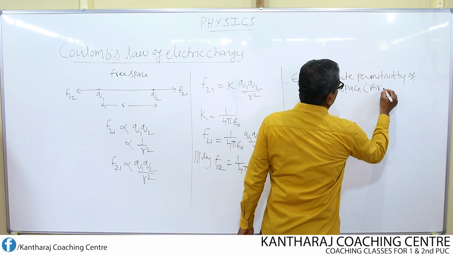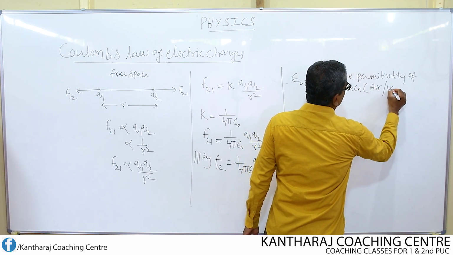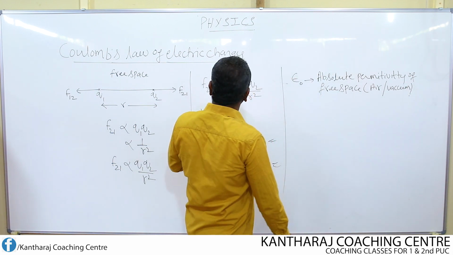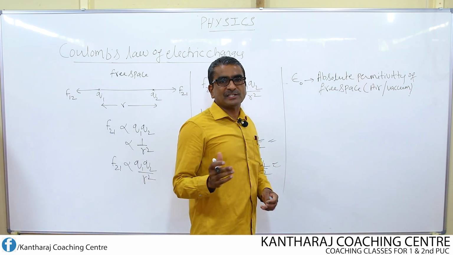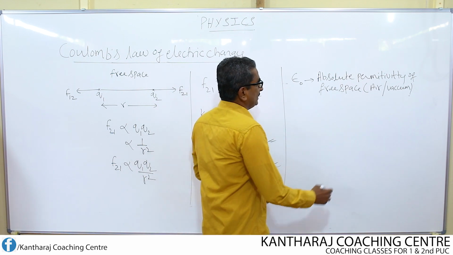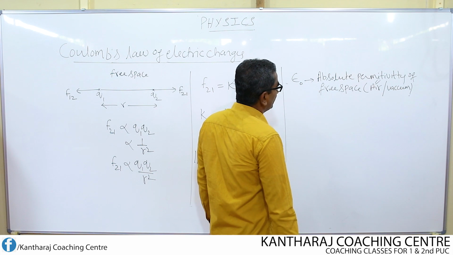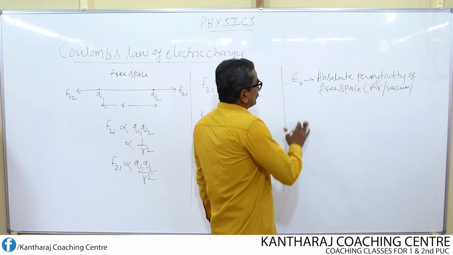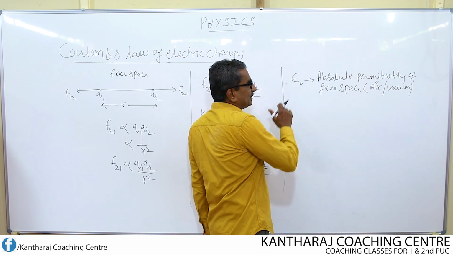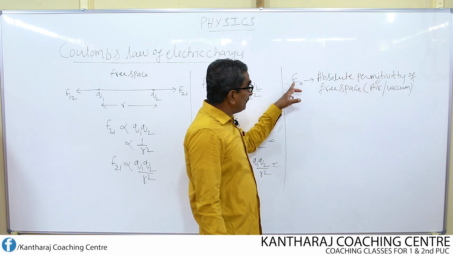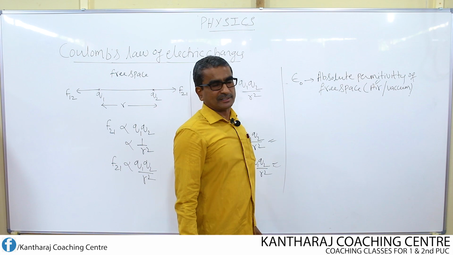Free space means either air or vacuum, because the charges are said to be placed in air. So, in this case, I consider air itself as the free space. So, the name given to this constant is absolute permittivity, whereas the name given to this symbol is epsilon naught.